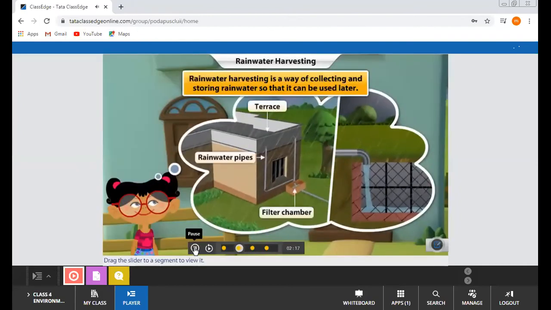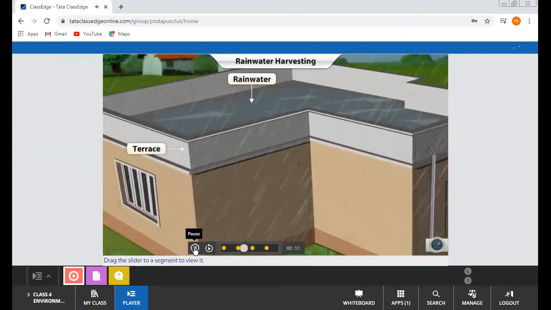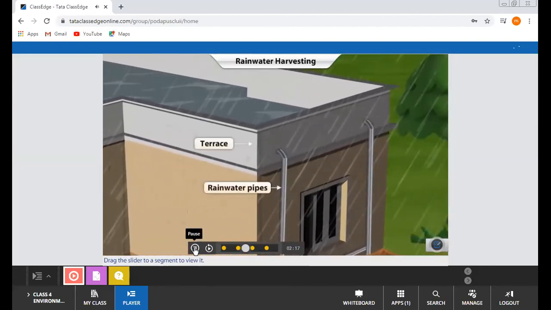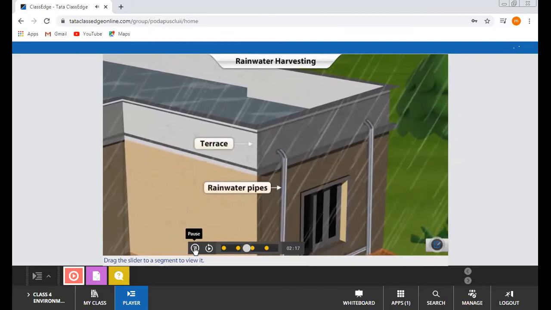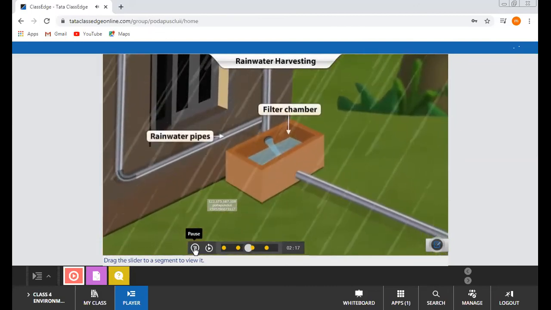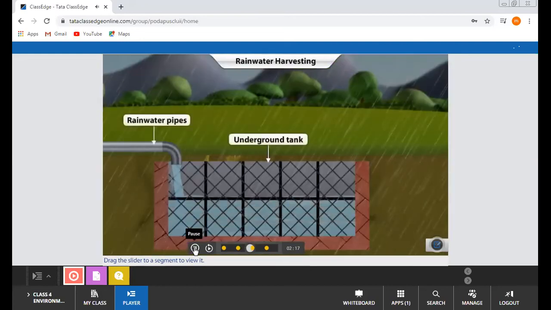Rainwater harvesting is a way of collecting and storing rainwater so that it can be used later. Let us understand how. Rainwater falls on the terraces of houses. From the terrace, the rainwater flows into rainwater pipes that are connected to the terrace. The rainwater pipes are connected to a filter chamber where the water is filtered. The filtered water then flows into the underground tank where the water is stored and can be used later.